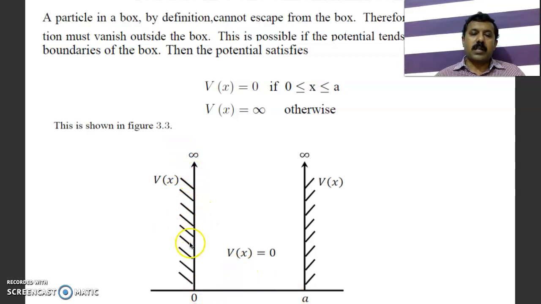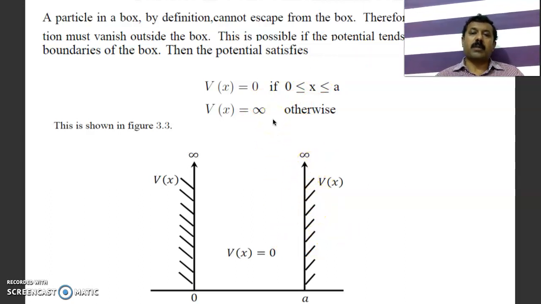So this box has rigid walls. If you have a particle inside the box, that particle is totally trapped inside it, because it cannot jump out of the wall since the wall height is infinity, and also it cannot penetrate through because the walls are so rigid.